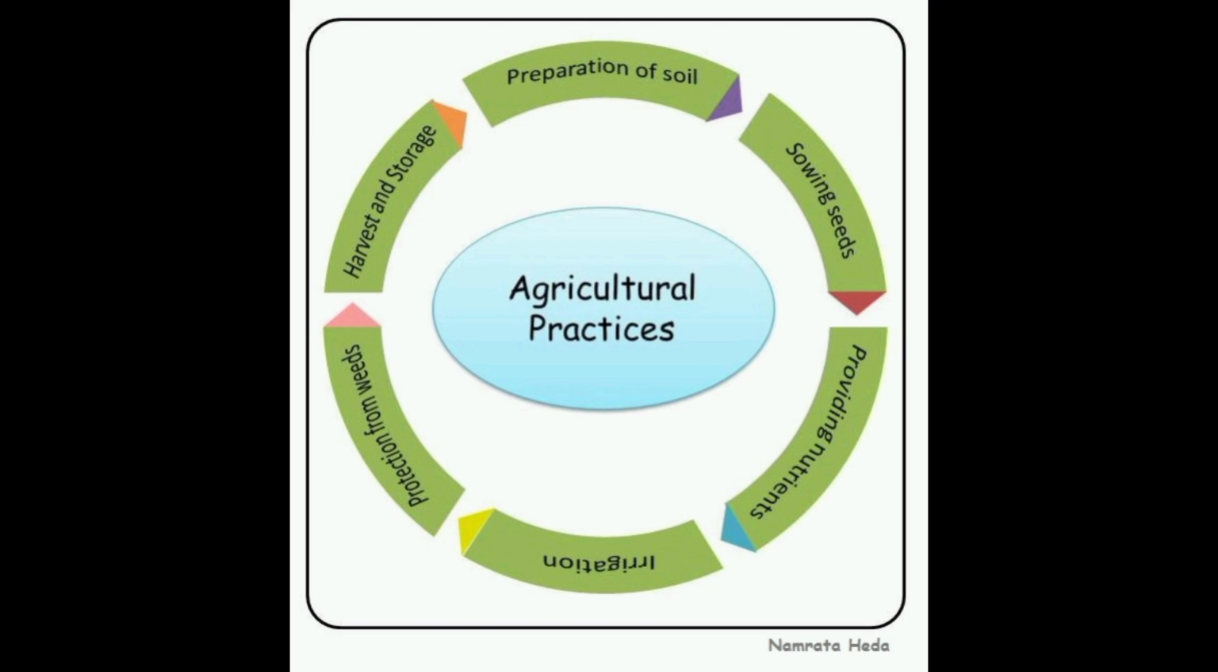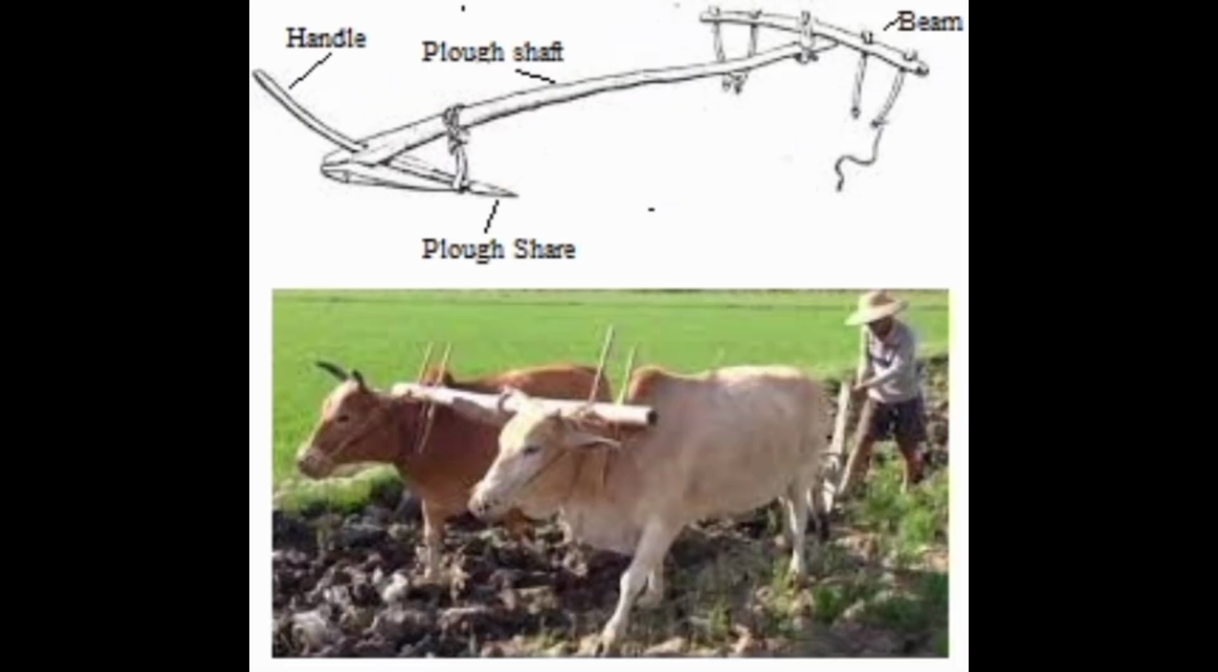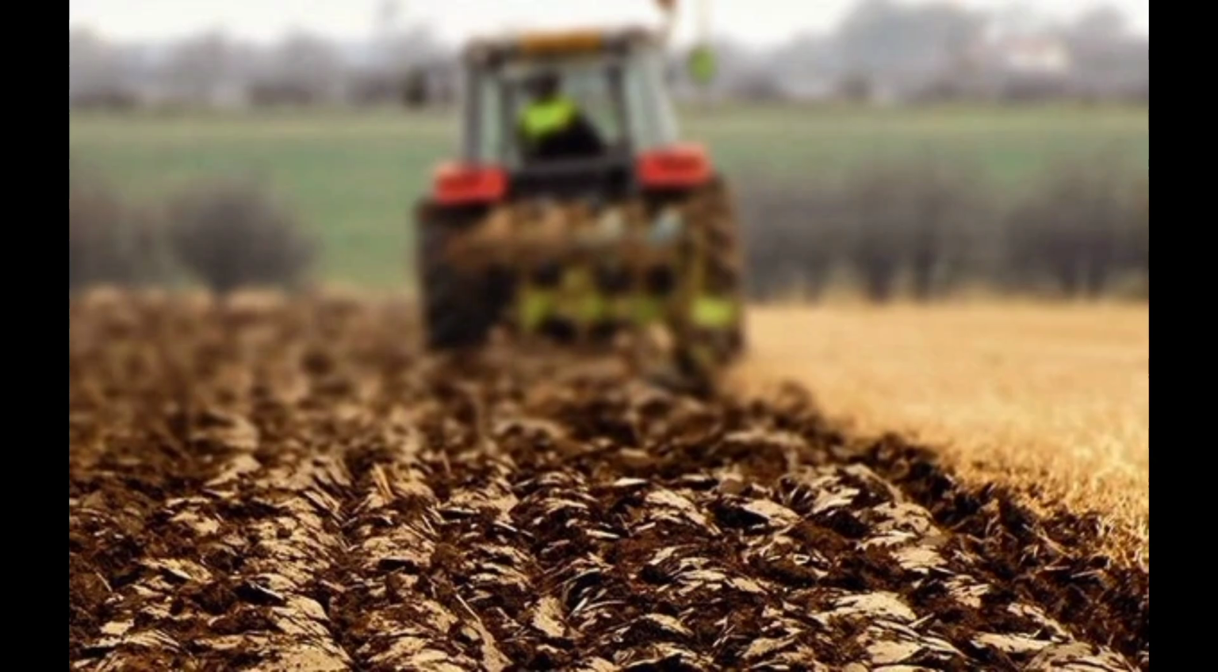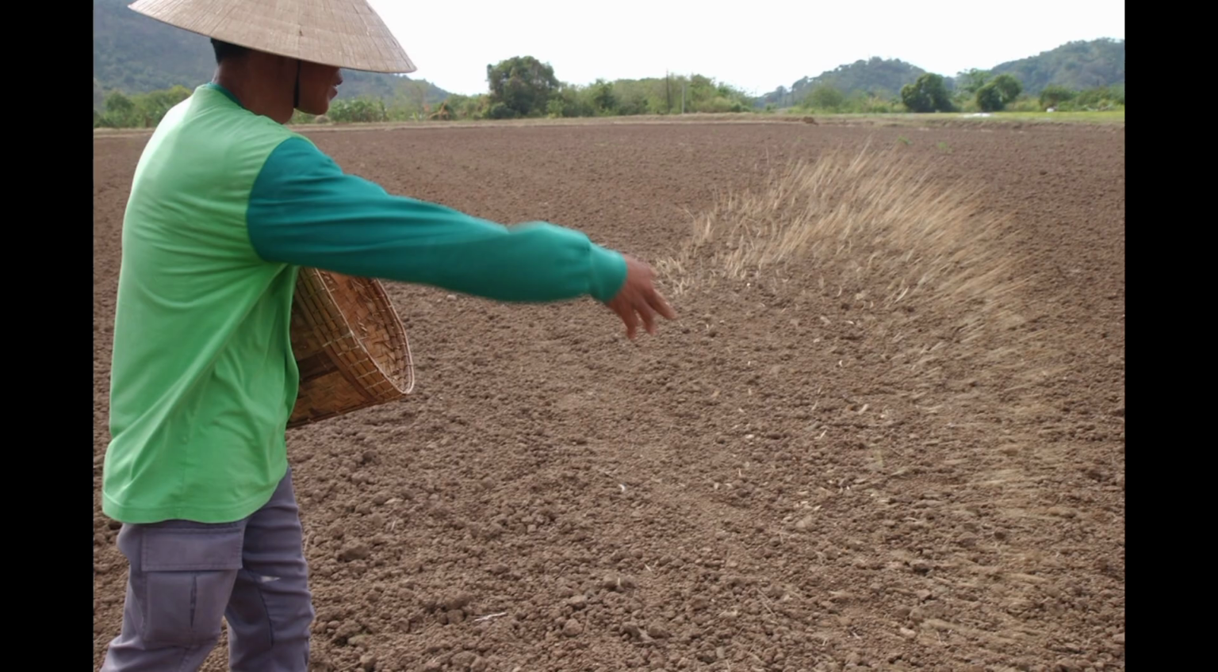The first one is preparation of soil. We can prepare the soil by ploughing and leveling. Ploughing is also known as tilling. Ploughing means turning the soil with a plough, and leveling means crushing big lumps of the soil. Leveling and ploughing take place by a tractor or manually by a plougher.